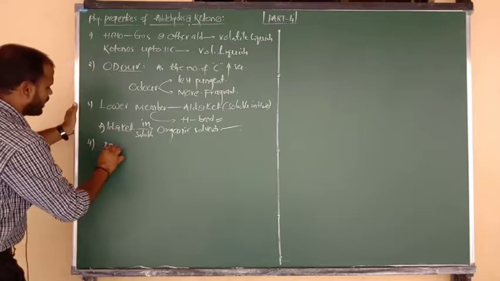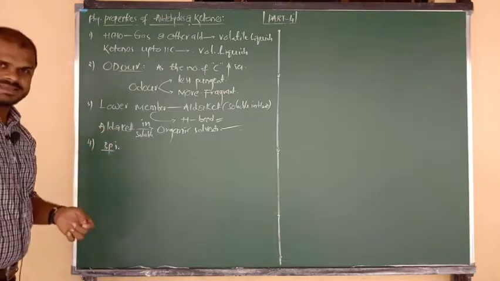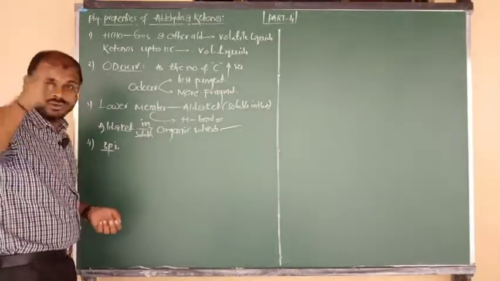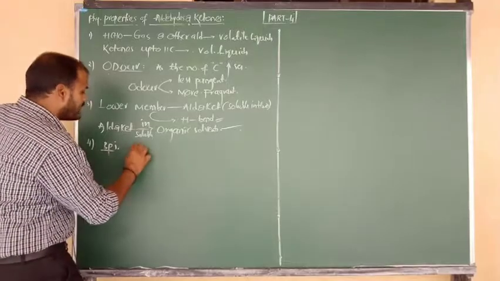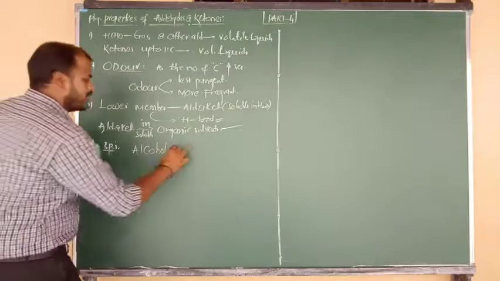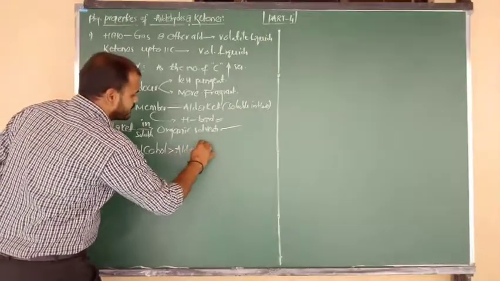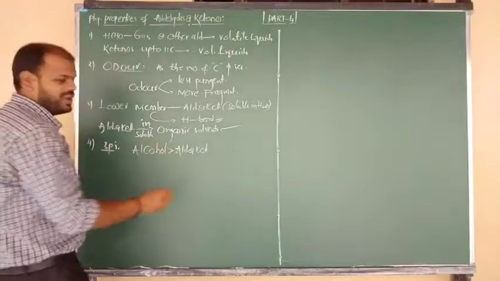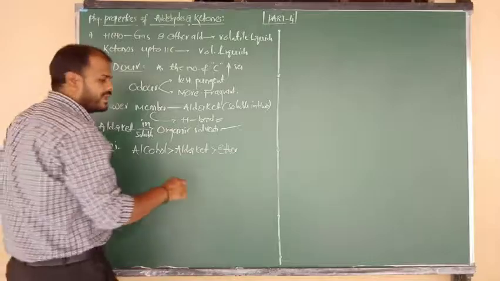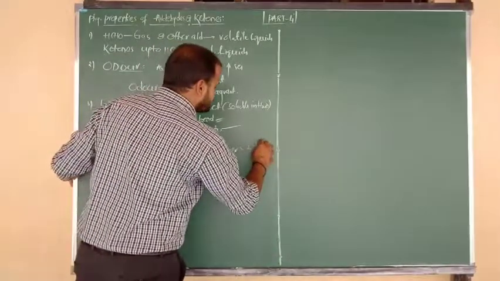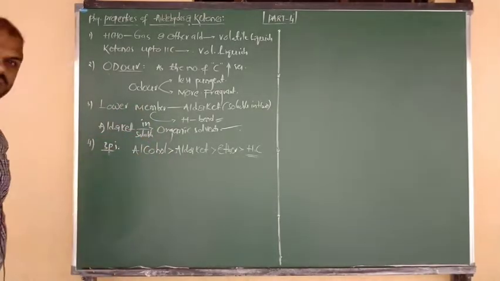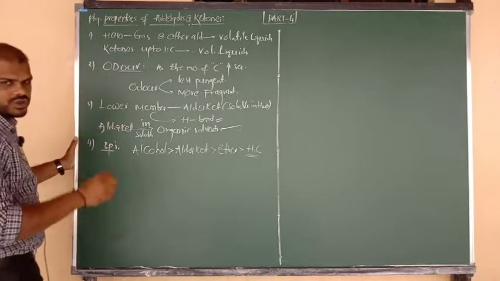The next information I want to give you is about boiling points. As I told you in the case of alcohols also, compared to aldehydes and ketones, alcohols have higher boiling points. But aldehydes and ketones have higher boiling points compared to ethers. Again, compared to ethers, hydrocarbons like alkanes have the lowest boiling points for comparable molecular masses. I am going to give an example.